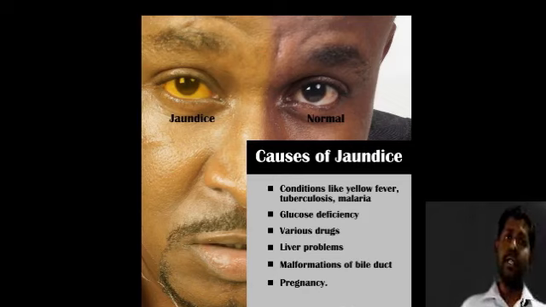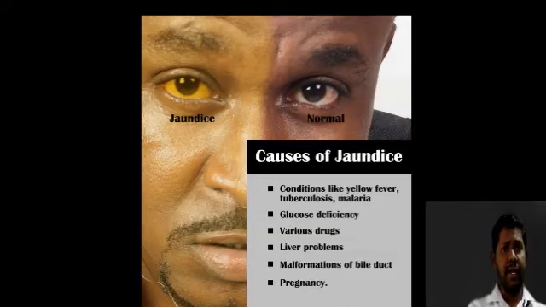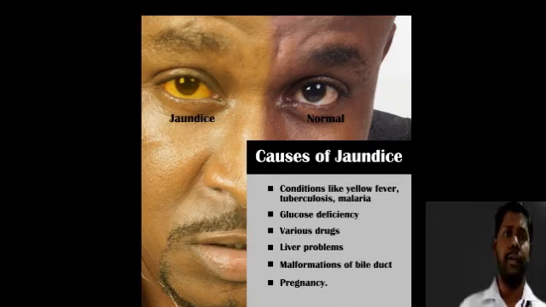Again, jaundice you can see mostly in the nail beds, also in the face, and also in the sclera of the eyeball. Mostly you can see it in the sclera for jaundice patients. And you can also be asked about the three types: prehepatic, hepatocellular and posthepatic. These are the three conditions in which jaundice can occur. So these are the various signs and findings you are going to ask in general examination.